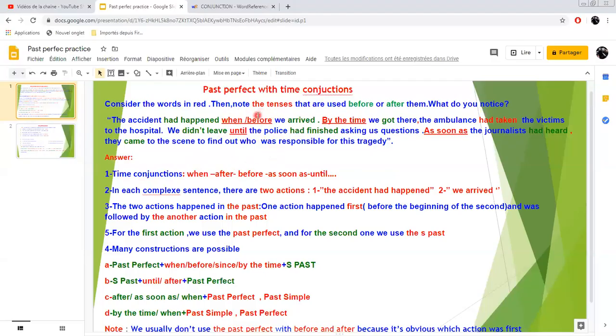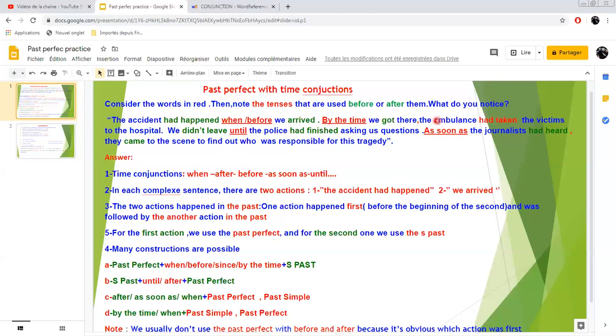And in our case here, we are talking about the past, so we'll see what it is about. Now, if we take sentence number one here, of course, this is a complex sentence. All these are complex sentences. If we take the first sentence here, the accident had happened when we arrived or before we arrived. How many actions do we have here? We've got two actions, of course. So action number one and action number two. In this here, we've got two actions.